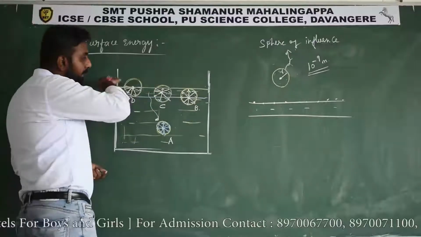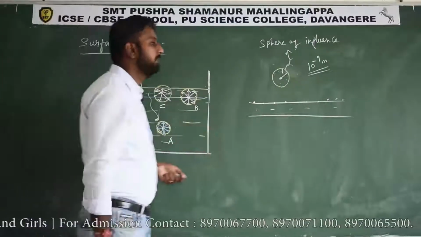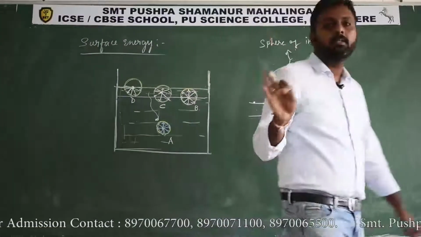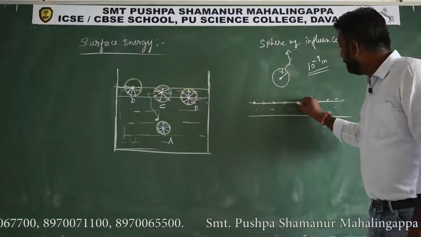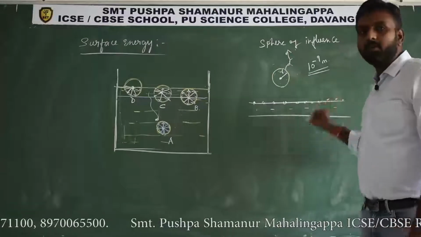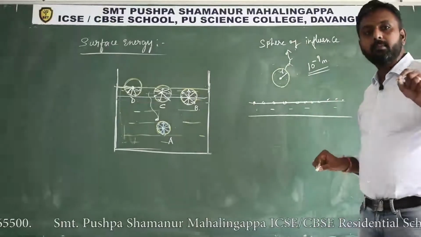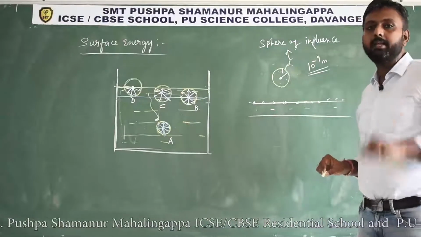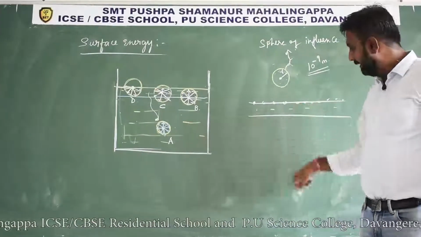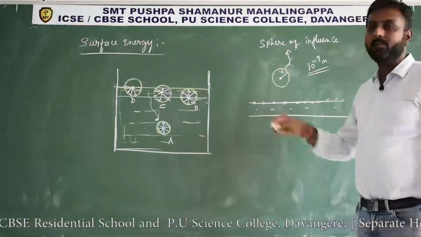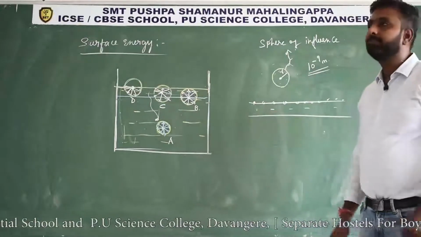Again the potential energy will increase. Remember that the molecules present on the top surface have maximum potential energy compared to the molecules present inside or in the interior of the container.